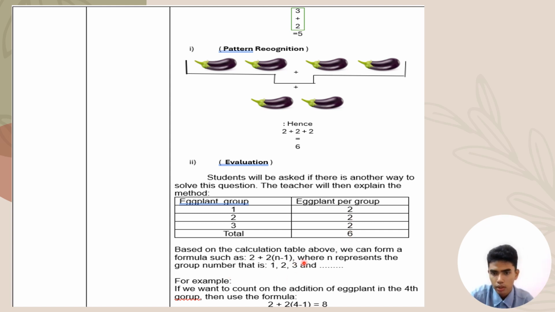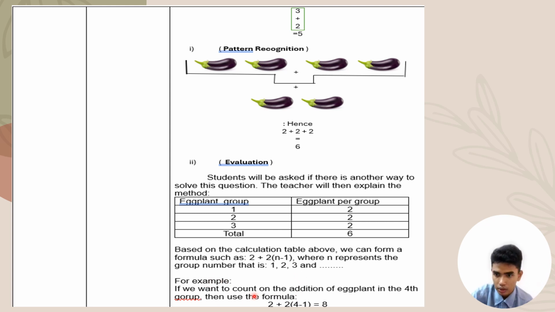So based on the calculation table, we can form a formula such as this. This is where we learn about the formula. When we see the information from the table, we can make a hypothesis or conclusion and form a formula based on the graph or the table, where n represents the group number, which is the number of the group we put in the question. The first group consists of what number of items, the second group what items, the third group what total of items.